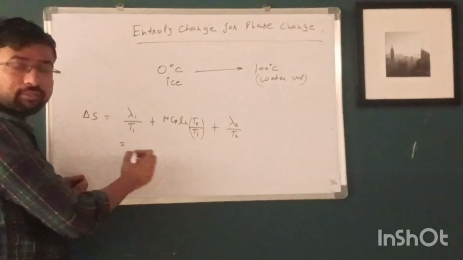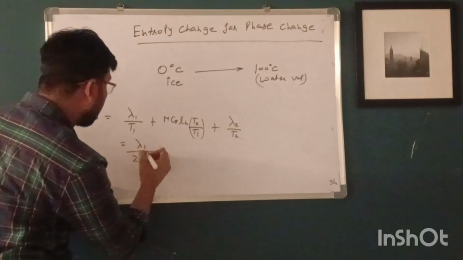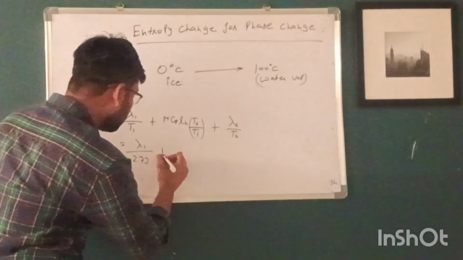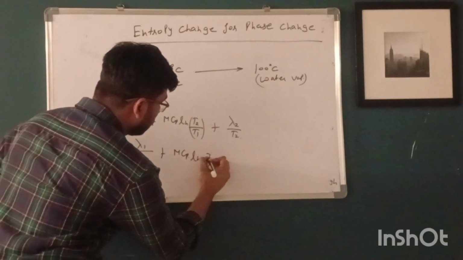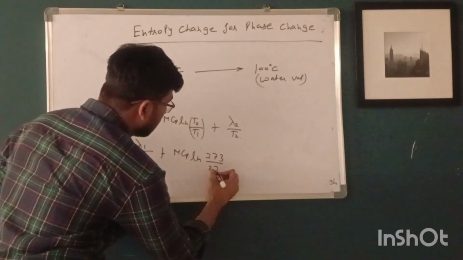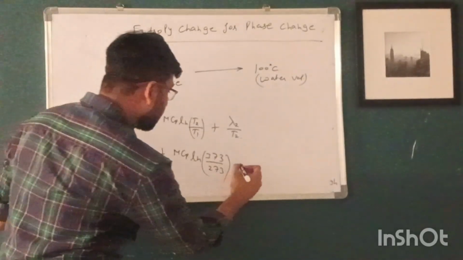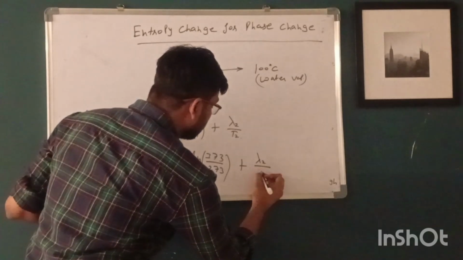Here T1 is 0 degree Celsius, and lambda 1 is the latent heat of fusion, and m Cp ln 373 by 273, which is 100 degree Celsius, plus lambda 2 upon T2.